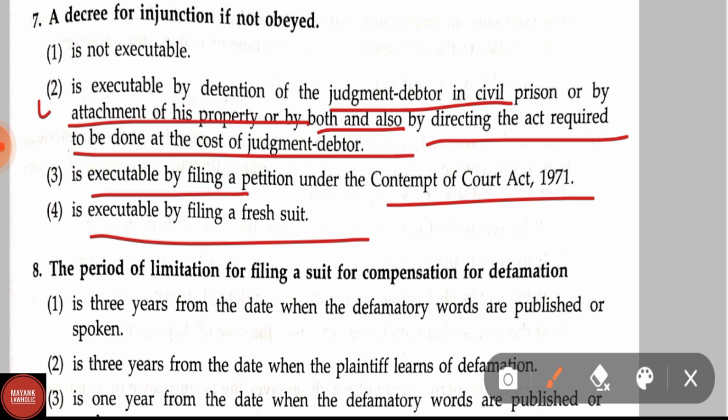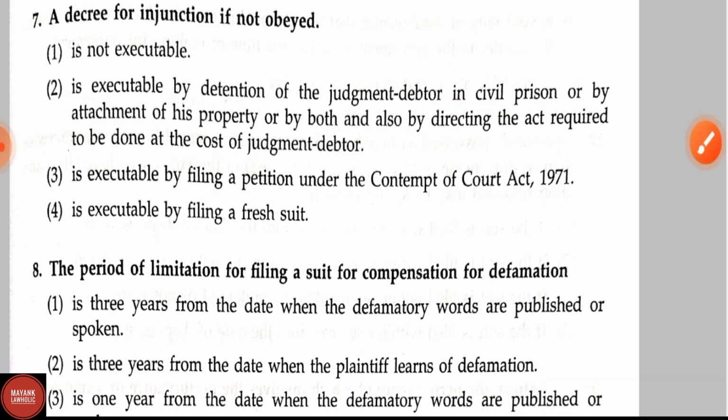Here the correct answer is option 2: is executable by detention of the judgment debtor in civil prison or by the attachment of his property or by both, and also by directing the act required to be done at the cost of the judgment debtor. Now let us see question number 8.